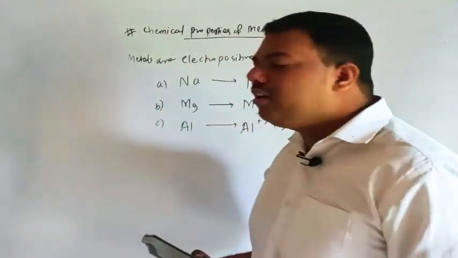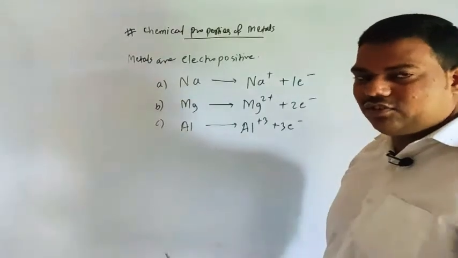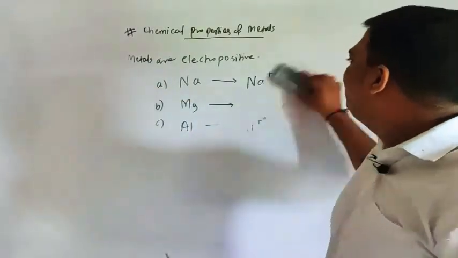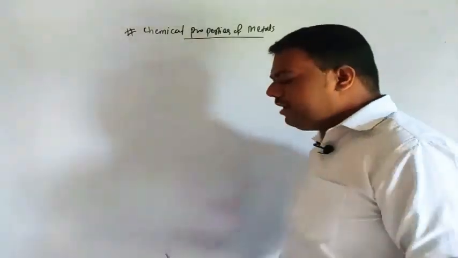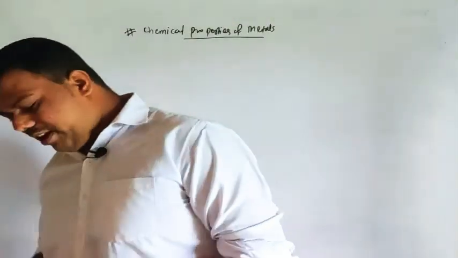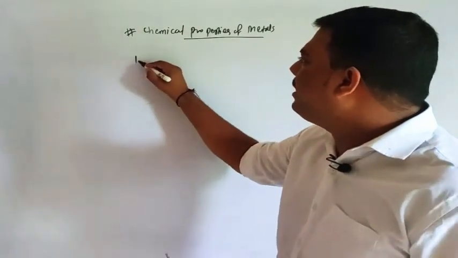Now we will discuss some reactions. Reaction with oxygen. This is the first chemical property of metals. So see here, reaction of metal with oxygen. First, keep in mind, pay attention.